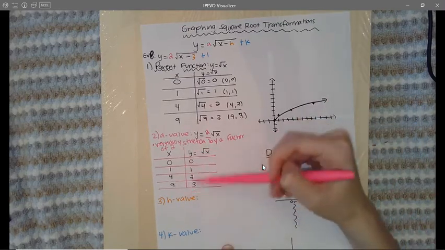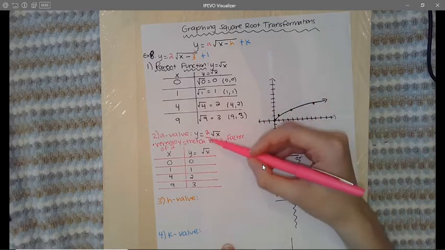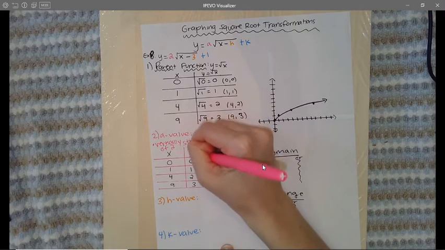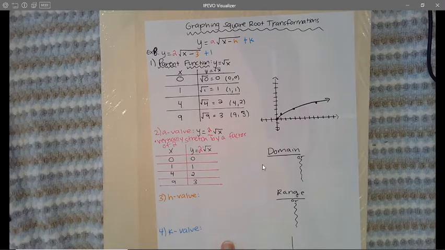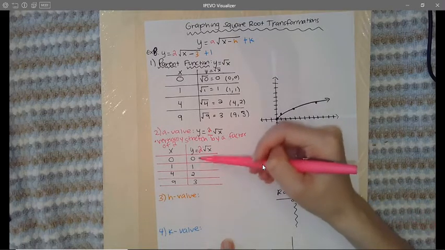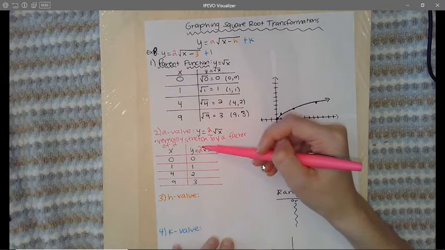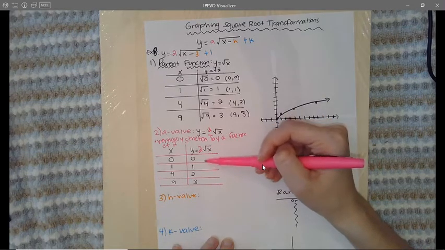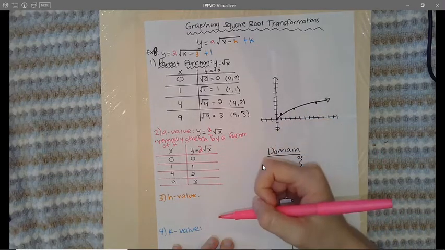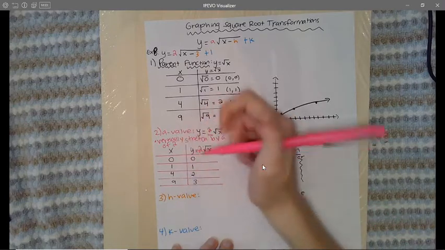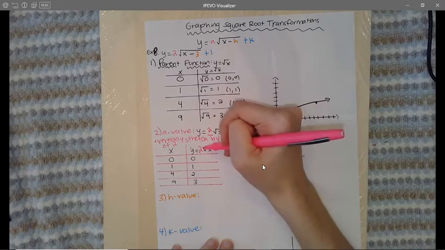All I've done is I've copied down the parent function, which these are the points for the parent function. But the a value is going to go right in front of the square root of x. So this is like 2 times the square root of x. These points are the points for the square root of x. So if this equation is 2 times the square root of x, what do you think I have to do to my y values to get 2 times the square root of x? You would just simply multiply all of your y values in the parent function by the a value, which happens to be 2 in this case.